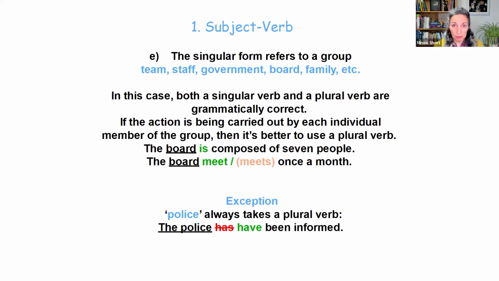Meets is not wrong grammatically and is sometimes even common in American English. So we can't say it's wrong. You have a choice, but I would recommend you use the plural form. There's one exception here, and that's police. In both British and American English, it's always plural. So here it's wrong to say the police has. You have to say the police have been informed.